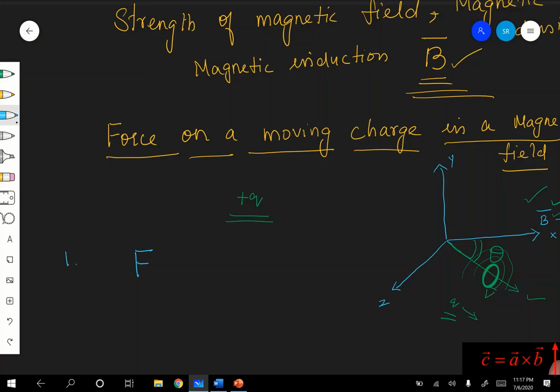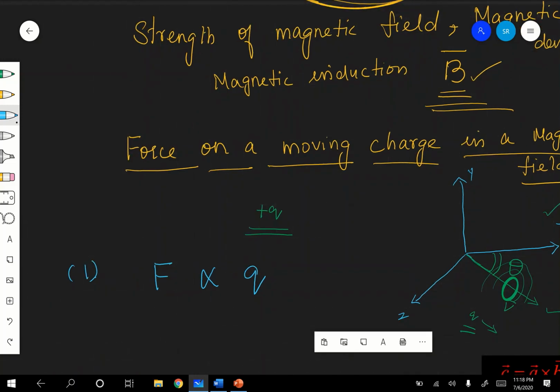Number 1, F is directly proportional to the magnitude of the charge itself. More the magnitude of the charge, more will be the force experienced.